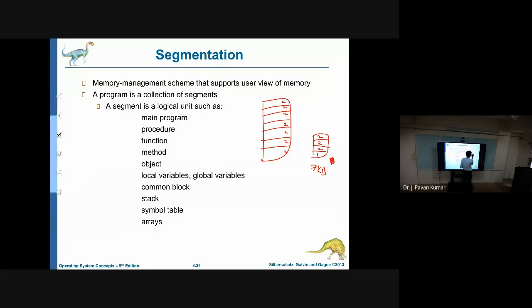So here we will be loading, let us say these are 0, 1, 2, 3. So page 0 we will load, then 1 we will load, 2 we will load, then the third one we will load, let us say here only. Then what is the size of the frame here? 2 KB. What is the size of the last page? 1 KB. So here we will be using only half of it.